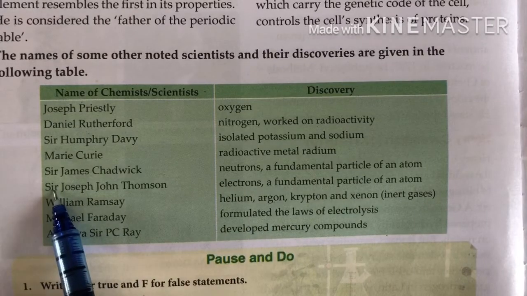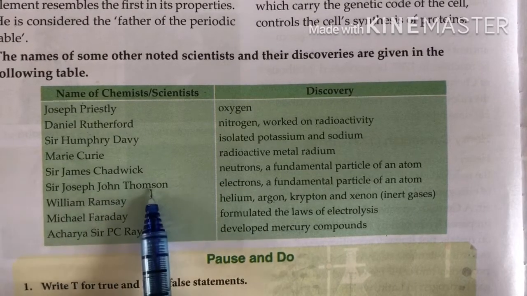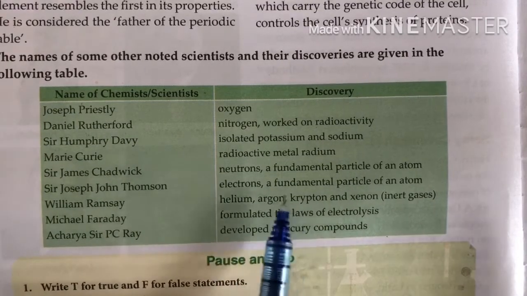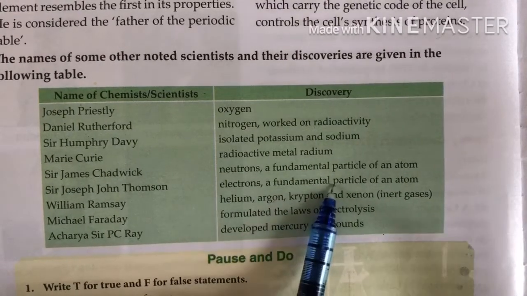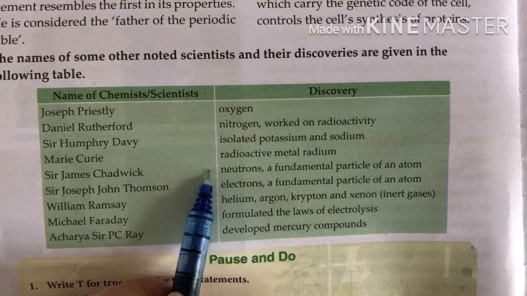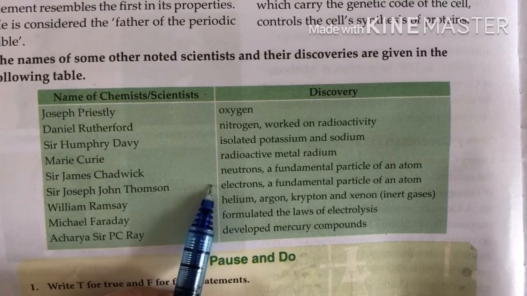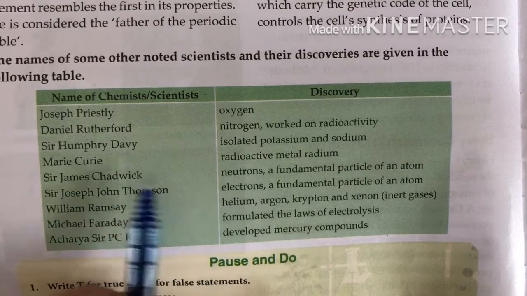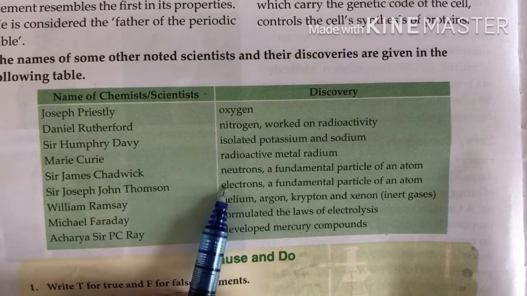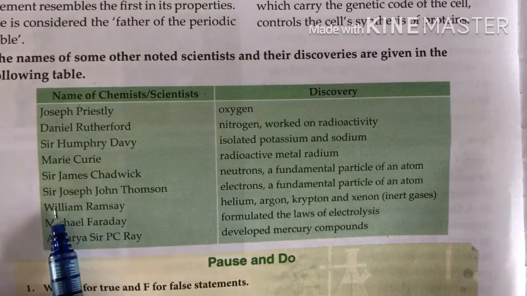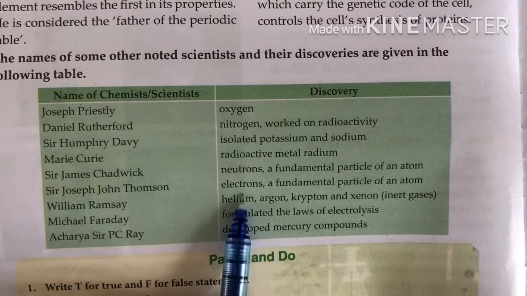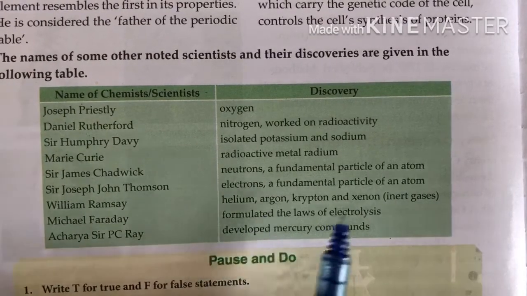Sir James Chadwick discovered neutrons, a fundamental particle of an atom. Then Sir Joseph John Thomson discovered electrons, also a fundamental particle of an atom. You know that neutrons have no charge and electrons have a negative charge. So Chadwick discovered the neutron and Thomson discovered the electron. The next is William Ramsay, who discovered helium, argon, krypton and xenon.